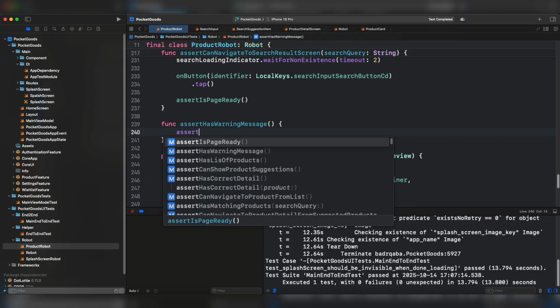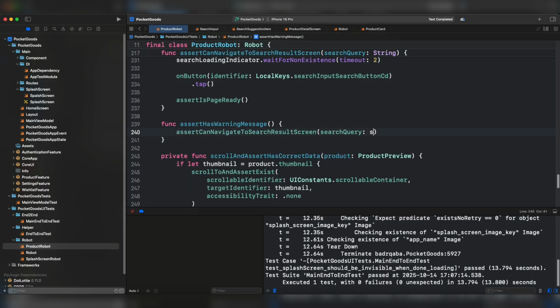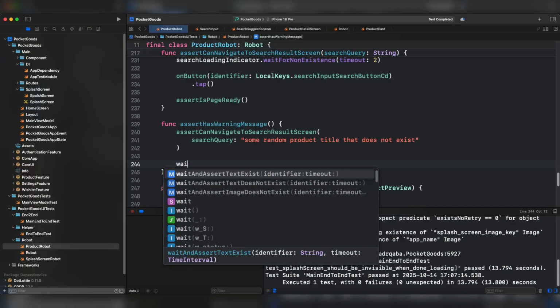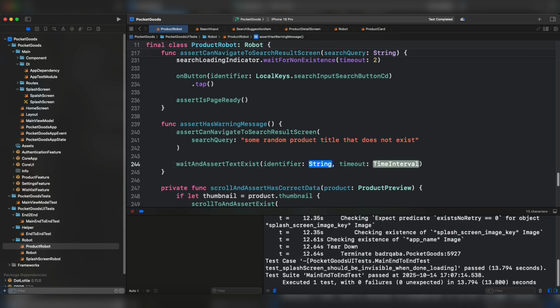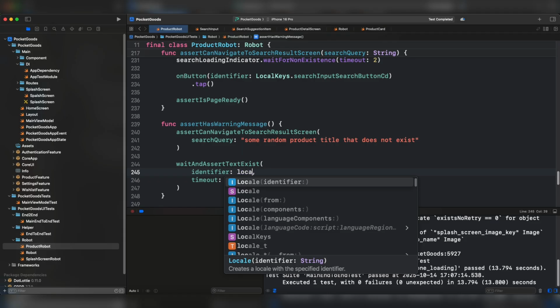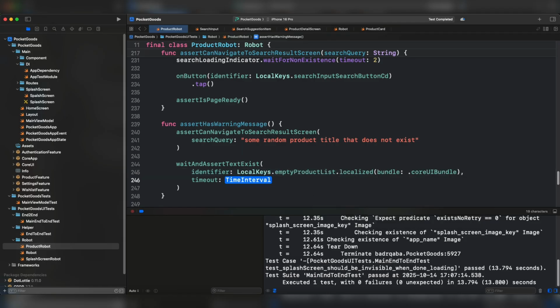First of all, we have to assert can navigate to the search results screen. Let's provide here the search query. After this, we're going to wait for the existence of the warning message by doing wait and assert text exists. For the identifier, which is local keys empty product list, let's wait for 5 seconds.